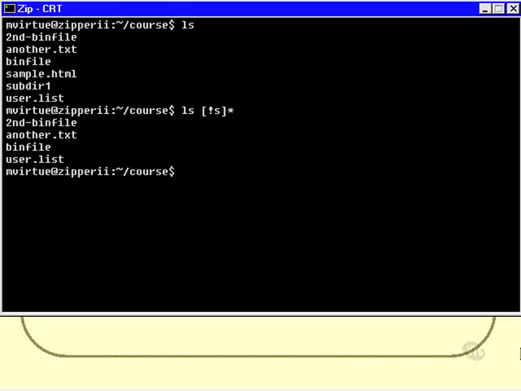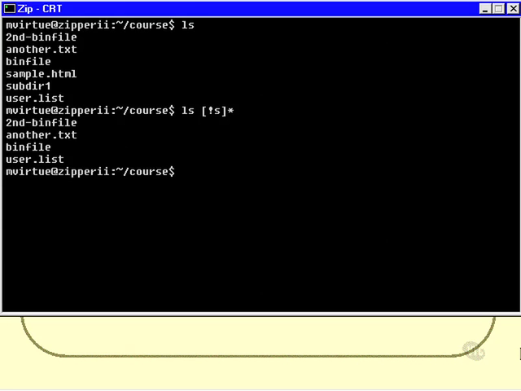Now I want you to understand that I have been using ls as an example here, but the techniques I've shown you and the wildcards I've shown you will work with absolutely any program. We're going to see another 50 or so programs throughout the remainder of this course, and these wildcard techniques will work with every single one of them. Well, every single one of them that uses files, and file names, that is. This is a technique for expanding or matching file names.